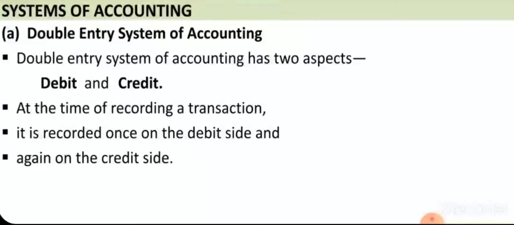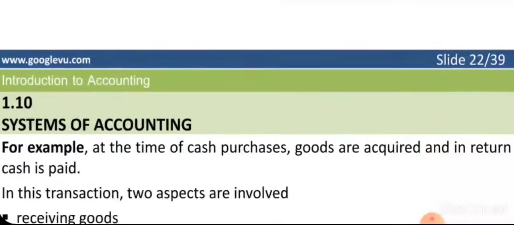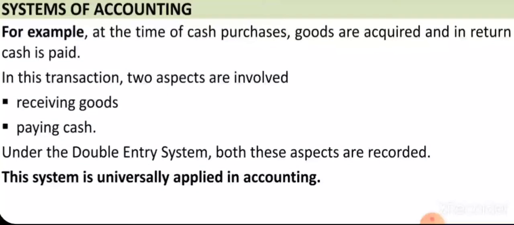If we purchase something, we have given cash and we have purchased the goods. So two things are happening: we are purchasing, and at the same time we are paying the cash. In the double entry system of accounting, we will be entering both. For example, at the time of a cash purchase, goods are acquired and in return cash is paid.